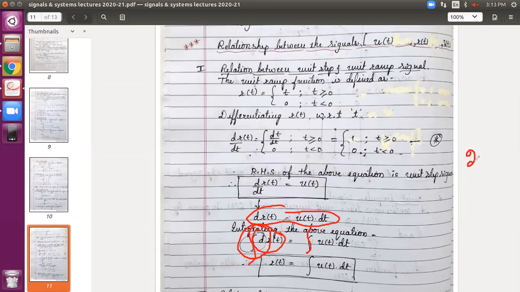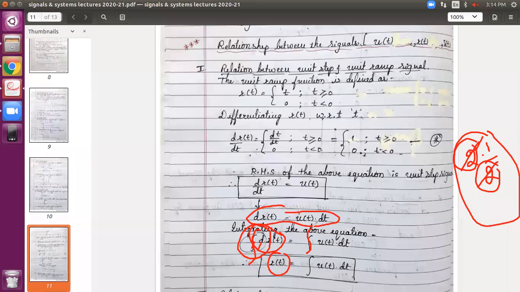If I multiply 2 with 1 by 2, what will I get? They get cancelled, right? This is a multiplicand, this is the dividend. So whenever multiplication and division come, they get cancelled. Likewise, integration and differentiation, they get cancelled. You will be left with r of t, and this you keep as it is.